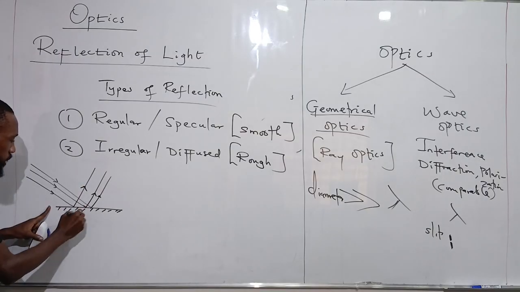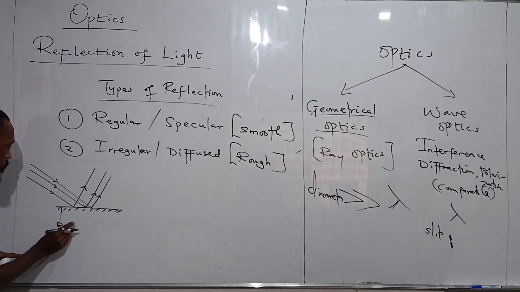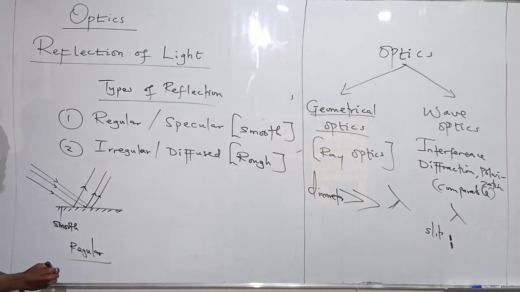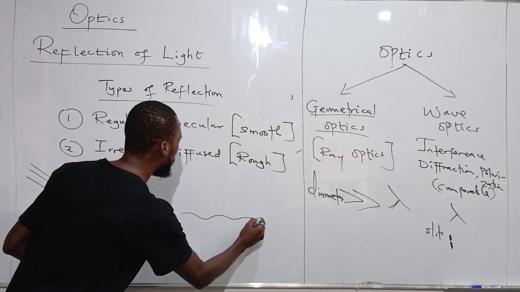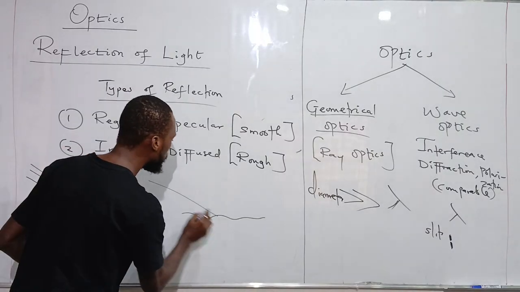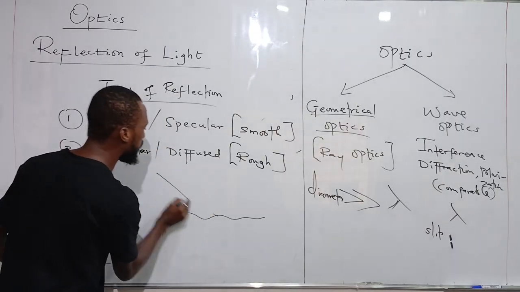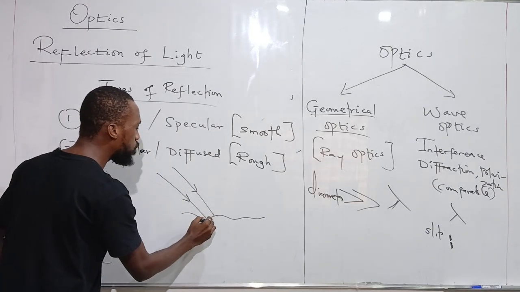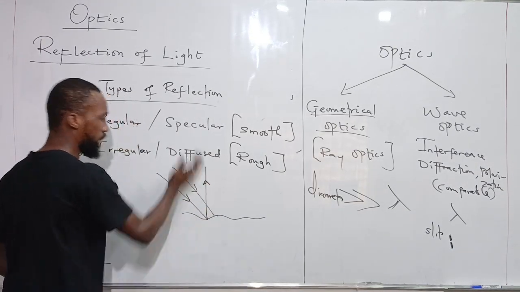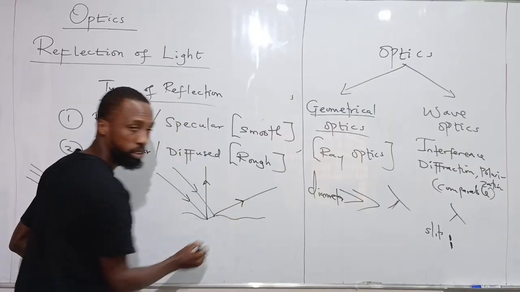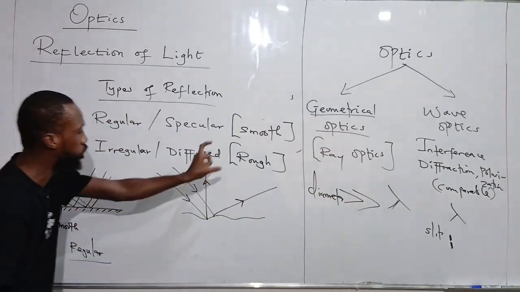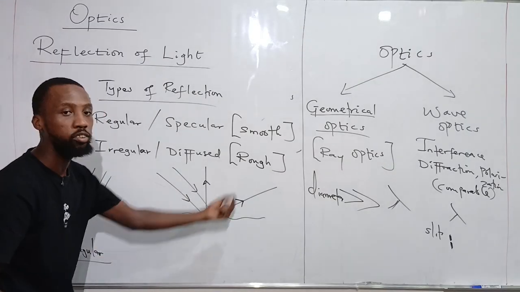This is happening because the reflecting surface is smooth, and it gives us regular reflection. But if I have a rough reflecting surface, the rays incident on it will move off in an irregular fashion. One can go up like this, another can go like this. Even though they are still moving off in straight lines, the reflection is not regular.